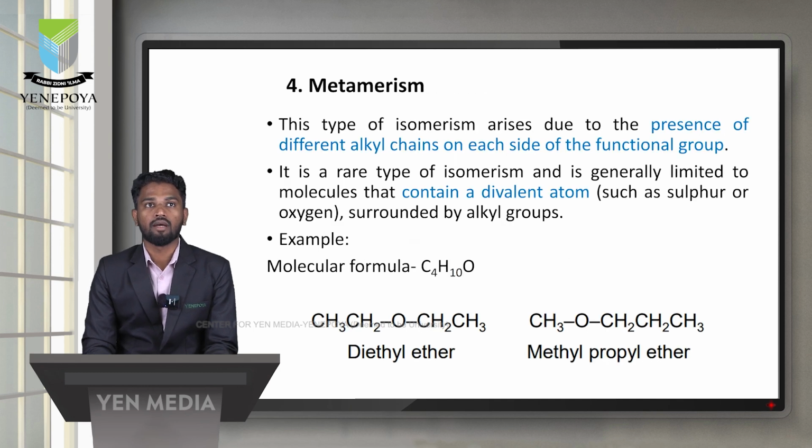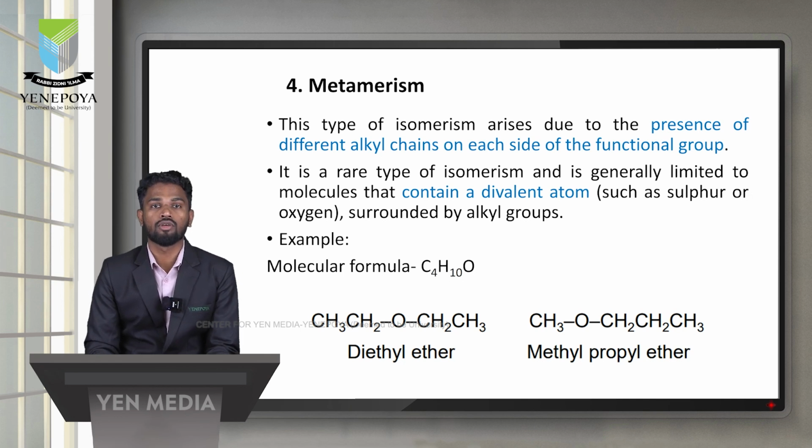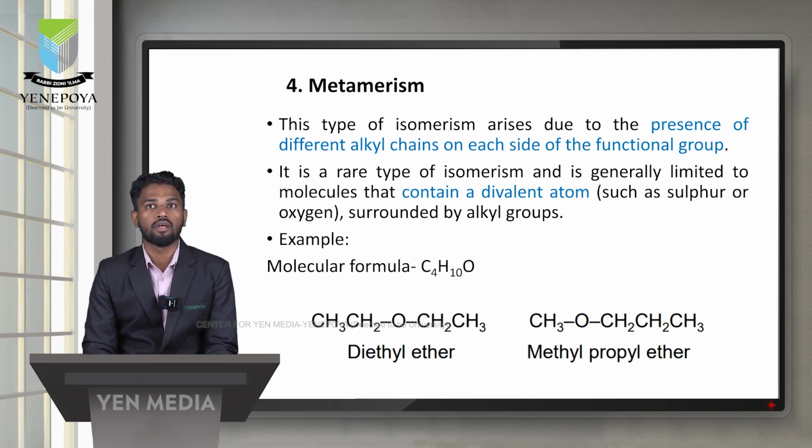This is the next type, metamerism. It is a rarely seen isomerism. This is a type of isomerism due to the presence of different alkyl chains on each side of the functional group. That is called metamerism. It is a rare type of isomerism, generally limited to molecules containing divalent atoms. Examples of divalent atoms are sulfur or oxygen present in an organic compound surrounded by alkyl groups. So this is called metamerism.